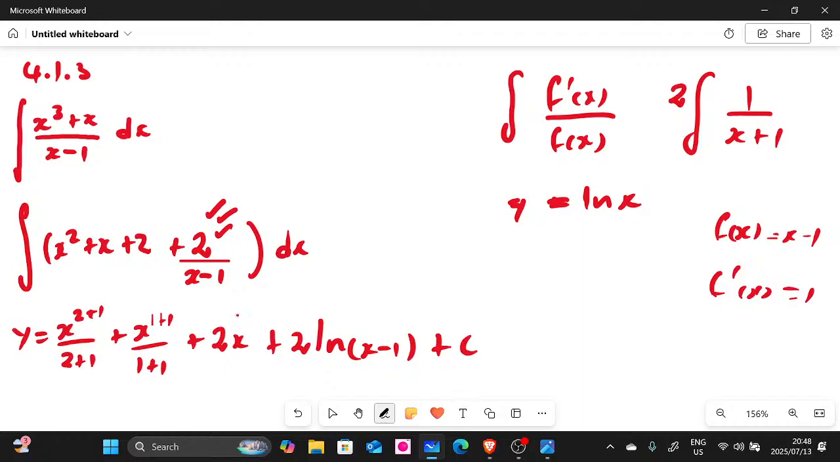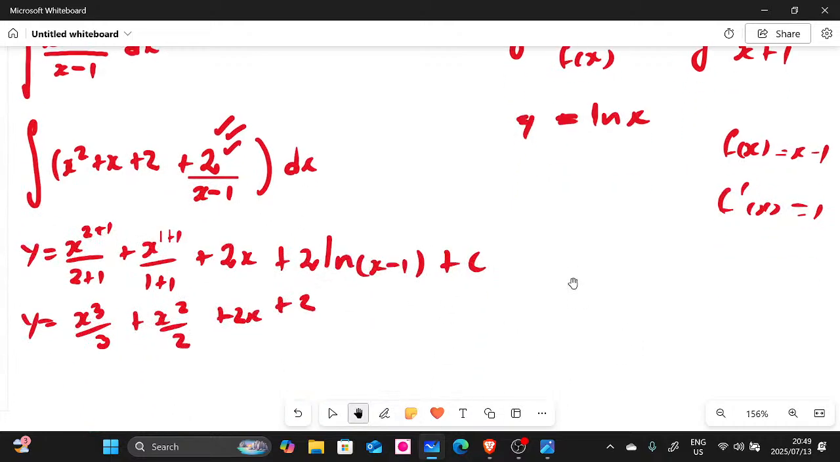So this here, guys, is our integral, right? So you have to fix it. Obviously, don't leave it like that. So we're going to have x to the power of 3 divided by 3 plus x to the power of 2 divided by 2 plus 2x plus 2 ln of x minus 1 plus c. Let me just create space, guys, because I'm starting to write in a skew line. This is our final answer, guys.